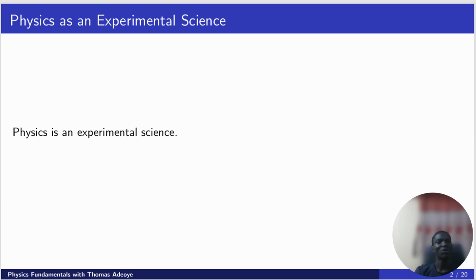Do not forget where we started from. Physics is an experimental science. It involves experiments. It is not based on opinions. It is based on observations that are verified by doing the needful.